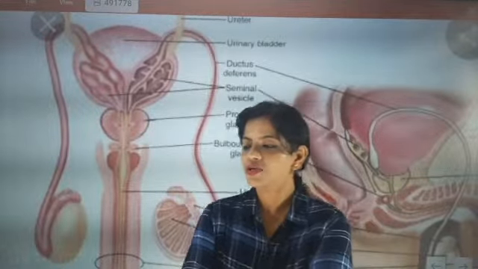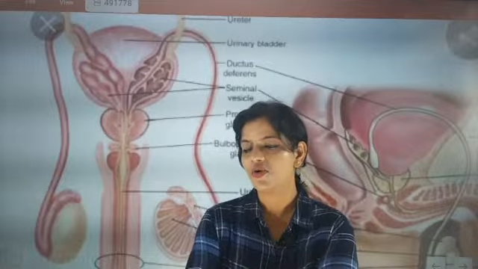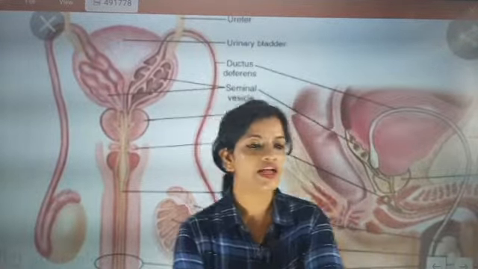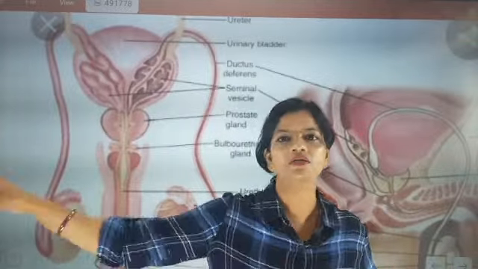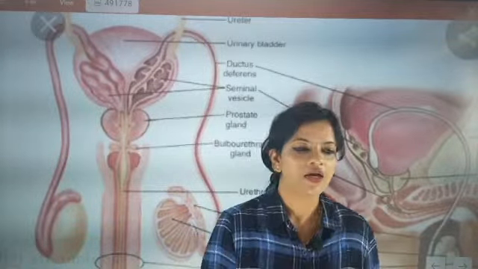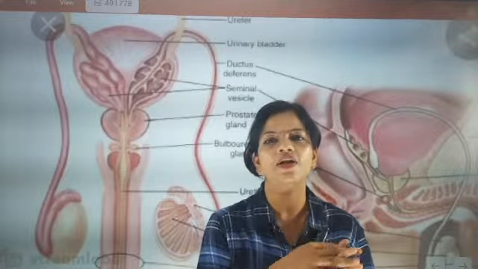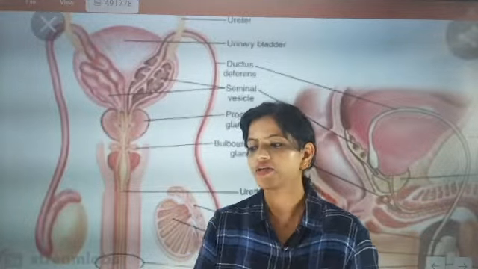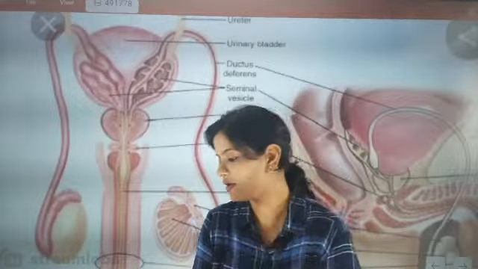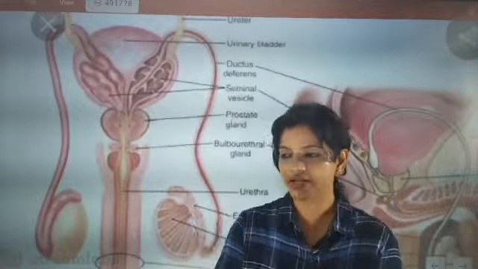What will happen to the other sperms if they are not going to fertilize? They will die. The lifespan of sperm is 3 days. The lifespan of an egg is only 1 day in a month. So sperm will be waiting for the egg for 3 days in the fallopian tube. But if it does not come, then they will die. The sperms will die and come out as waste product.